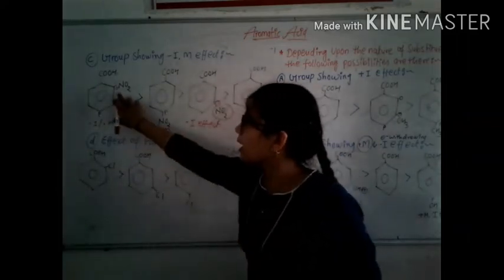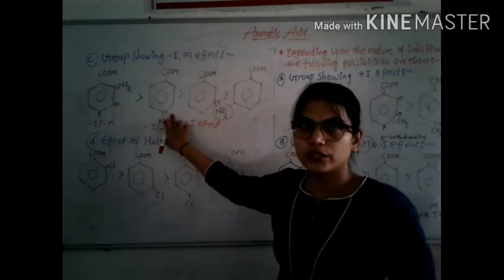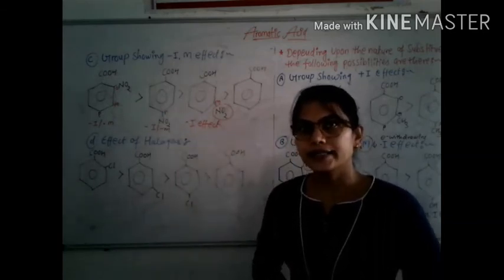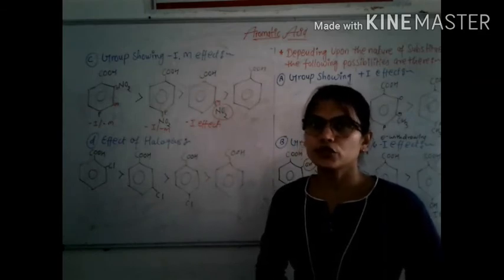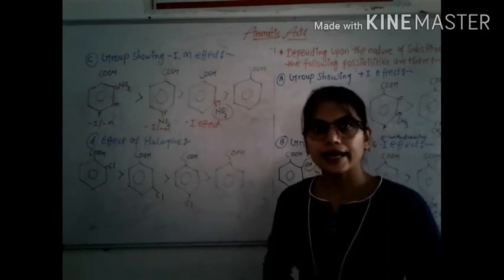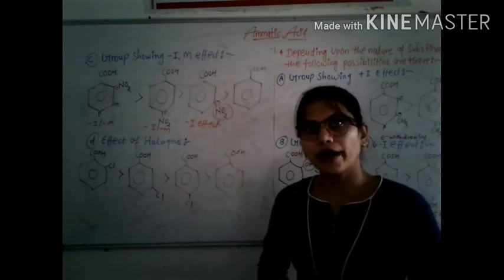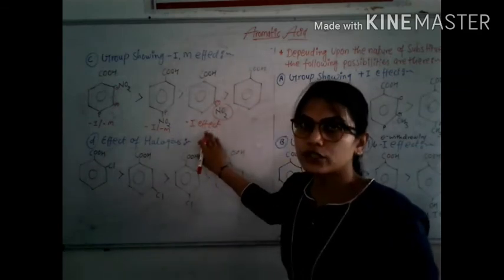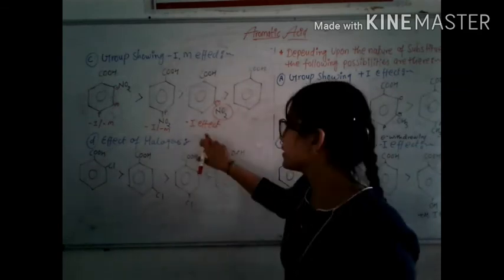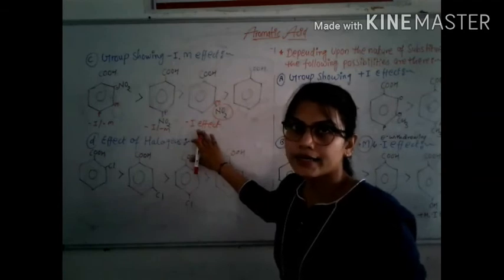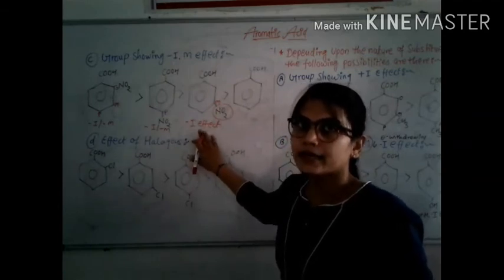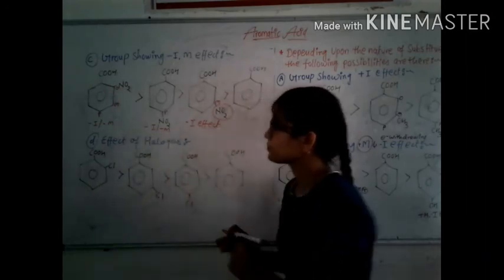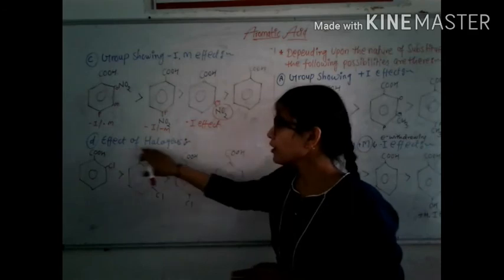At ortho and para positions, the anion is stabilized to a greater extent. Therefore, meta substituted acids are less acidic than ortho and para derivatives. Meta substituted acids are less acidic as compared to ortho and para positions. Next point is the effect of halogen.